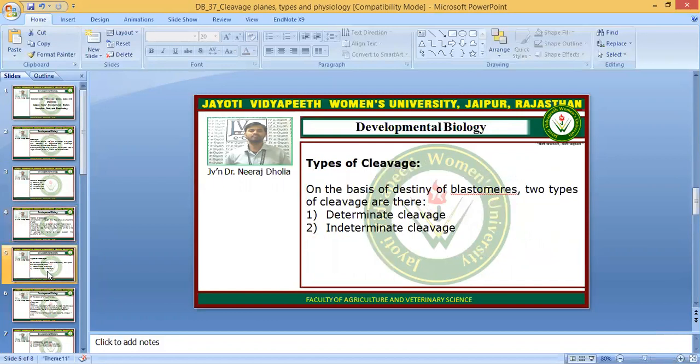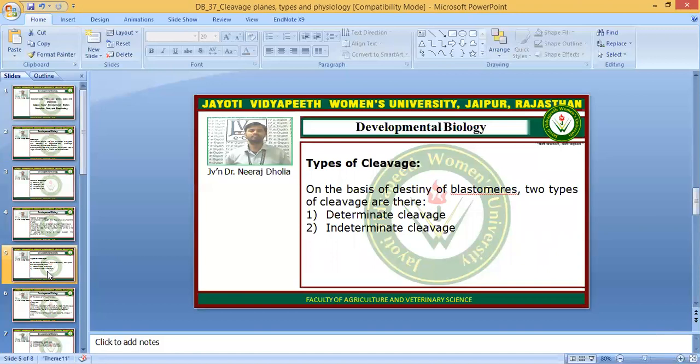Then we discussed the types of the cleavage divisions on the basis of the destiny of the blastomeres. If the destiny of each blastomere is decided, that this blastomere will form this structure, then it is known as the determinate type of cleavage division, and it is generally found in protostomia animals.